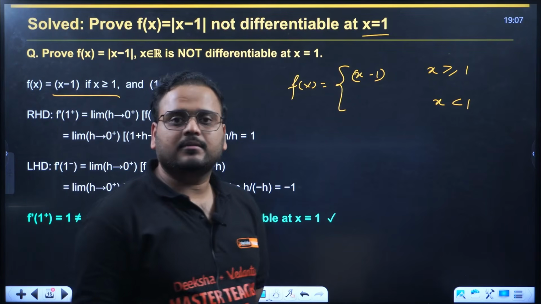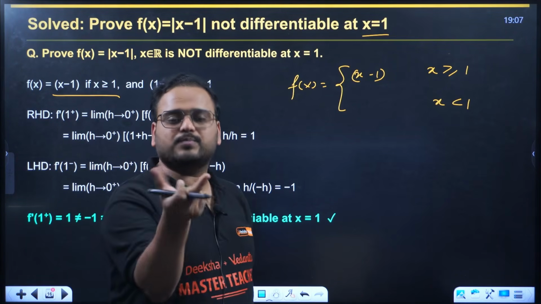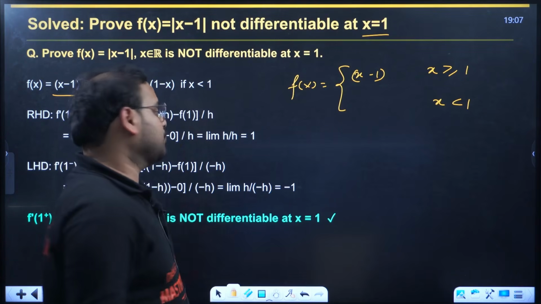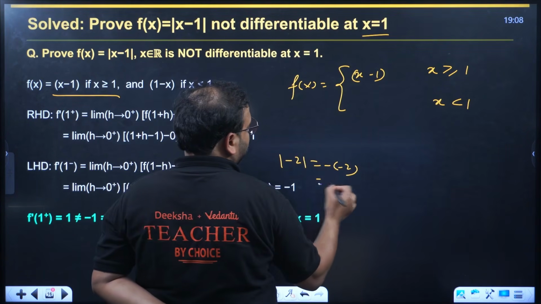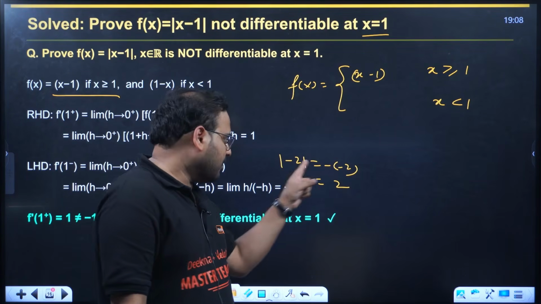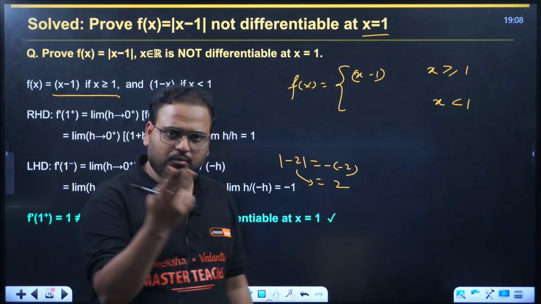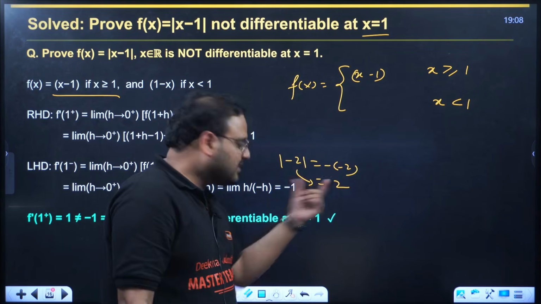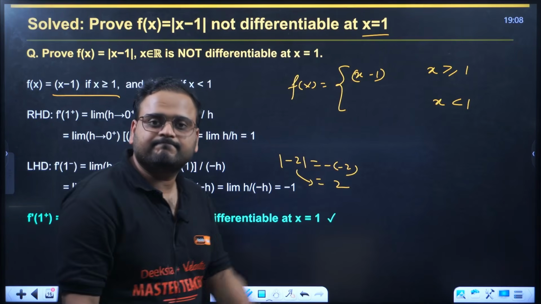Positive, right? So nothing will be changed. Mod of 2 is 2. Nothing is changed, 2 is positive. What about mod of minus 2? That becomes minus of minus 2, that's how we get 2. Mod of minus 2 is what? Minus of minus 2, so the answer is 2. But how does it get 2? Because you apply a negative sign to it. Correct?